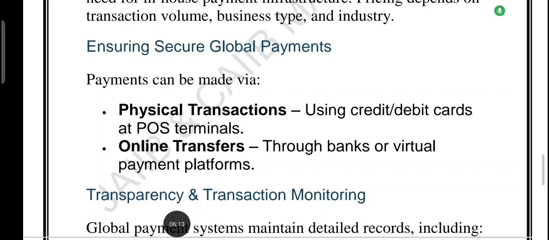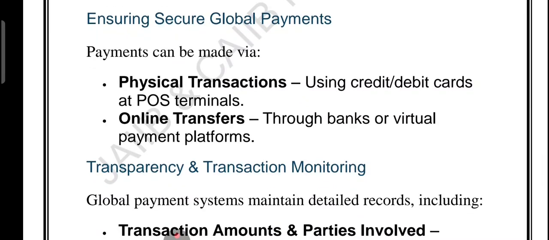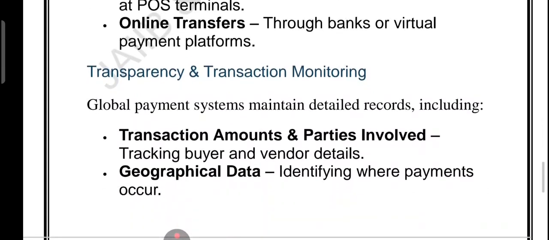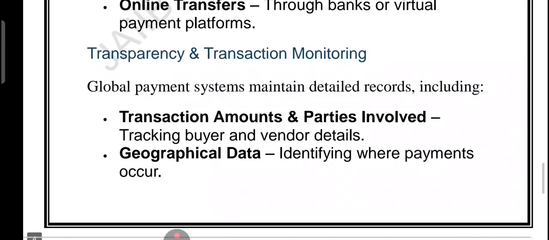Now friends, one question is how to ensure secure global payment. When it comes to global payment, security is everything. Payment can happen in two ways, either a physical transaction like swiping your debit card or credit card at the POS machine, or an online transfer through a bank or digital payment platform. But the real game changer is transparency and monitoring.